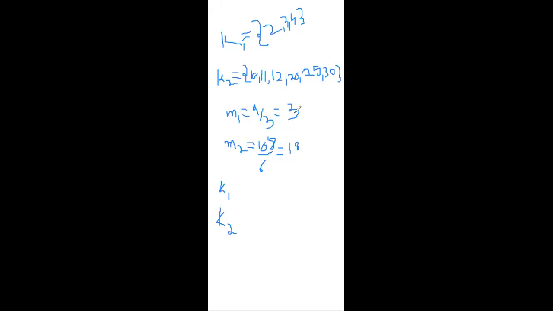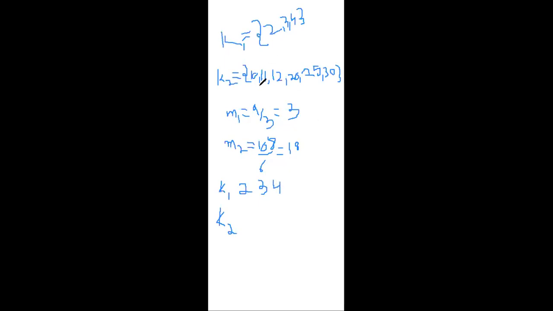2 minus 3 is 1. 2 minus 18 is 16, guys. Which one is the nearer one? M1 is the nearer one, so place 2 here. Next one is 3 minus 3 is 0. 3 minus 18 is 15, so we are going to place the 3 in K1. Likewise 4 minus 3 is 1, and 18 minus 4 is 14, so obviously this is the nearer one, we have to write it here.